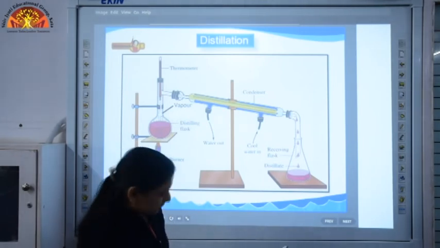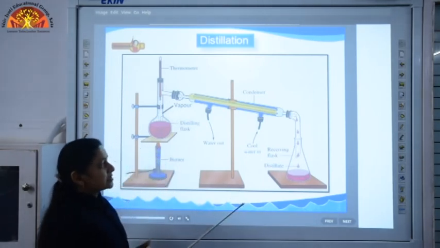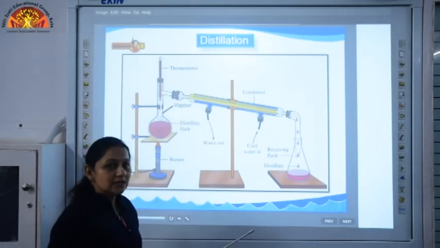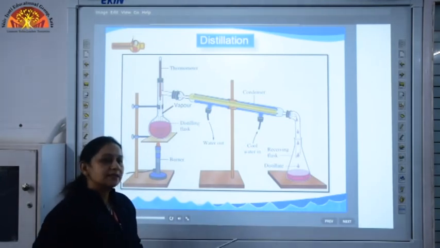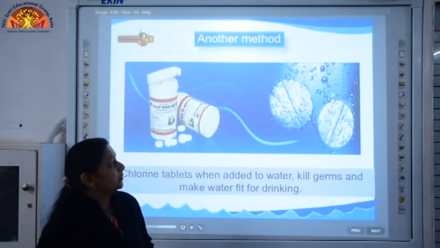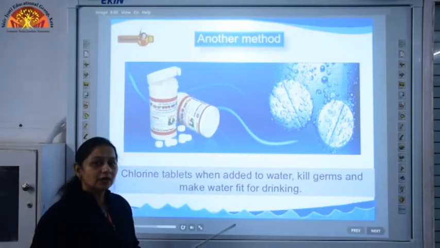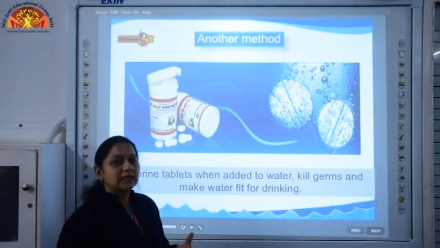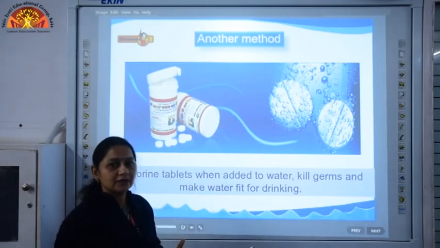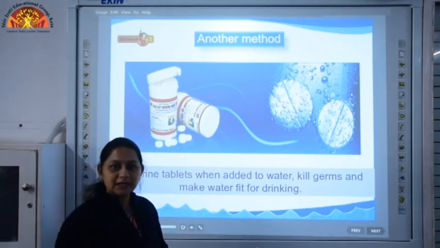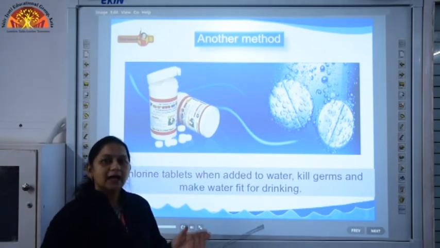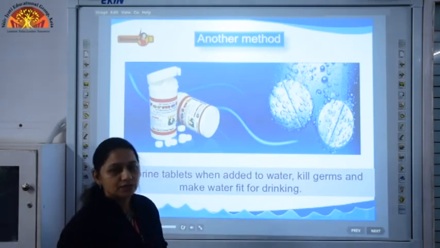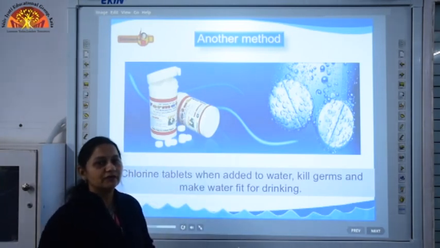So children, we have done the process of removing soluble impurities as well as insoluble impurities. Now there are some simple methods of removing impurities from water, that is by boiling. It is the simplest way of cleaning water or removing impurities from water. Boil water for at least 10 minutes and then you can filter it and store it in clean and covered containers. So this is the simplest way of purification of water.